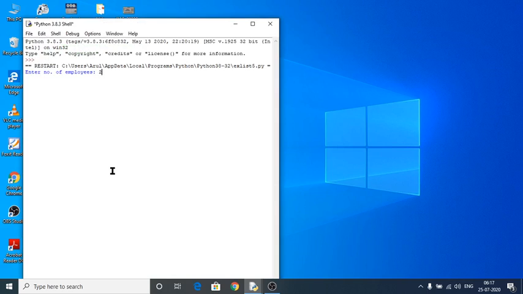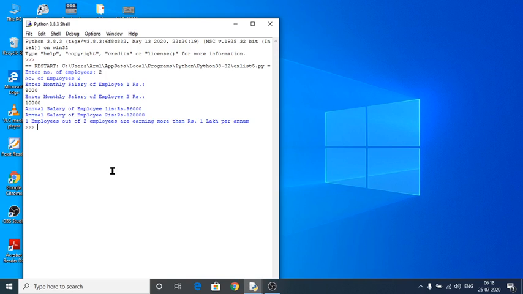Number of employees is 2. Enter the monthly salary of employee 1, I am going to give 8,000. If you calculate annual income for this 8,000, you would get 96,000 per annum. Next, I'm going to give 10,000, so you'll get 1 lakh 20,000 as annual income. Annual salary of employee 1 is 96,000, and annual salary of employee 2 is 1 lakh 20,000. Among these two employees, one employee out of two is earning more than 1 lakh per annum. This is the result of this program.